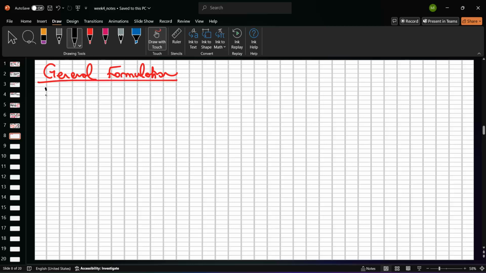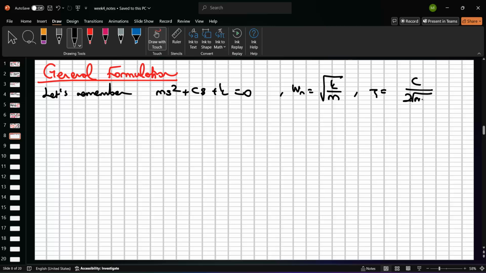So, let's remember ms square plus cs plus k is equal to 0. Okay? And so Wn is the square root of k divided by m, and the zeta value is equal to c divided by 2 square root of mk.